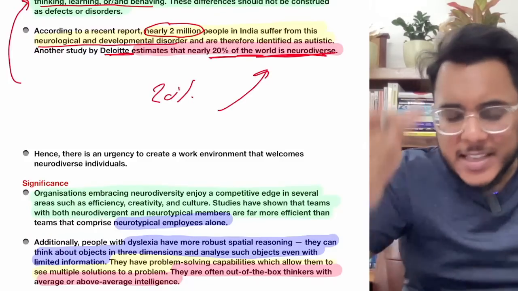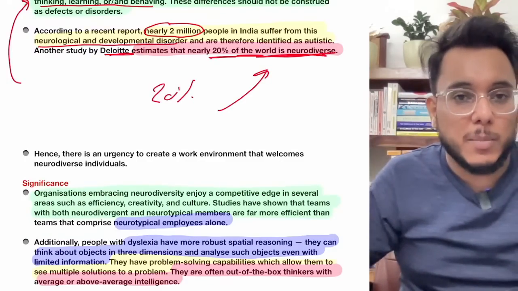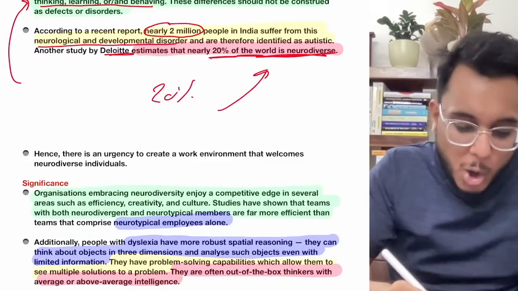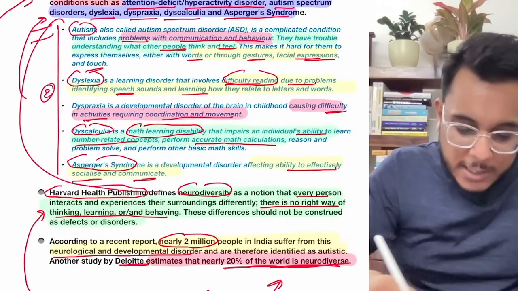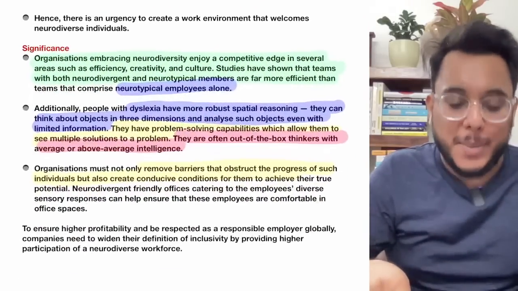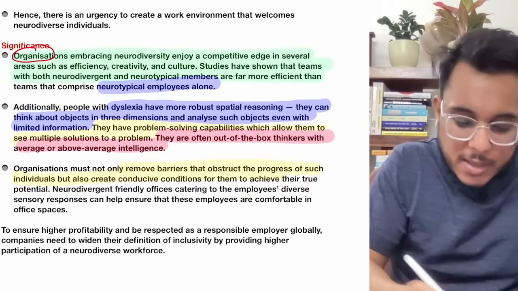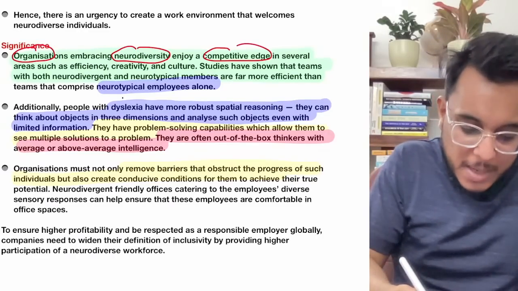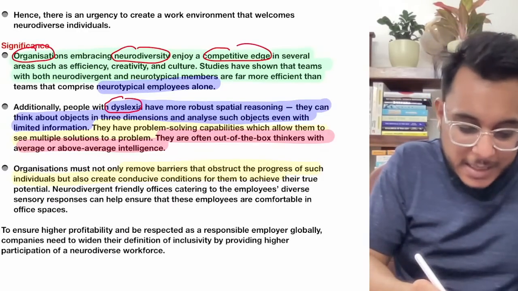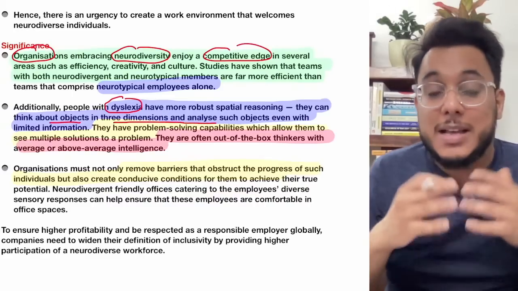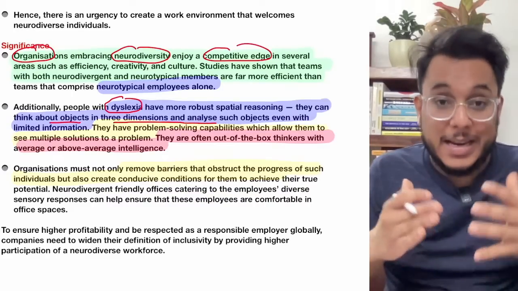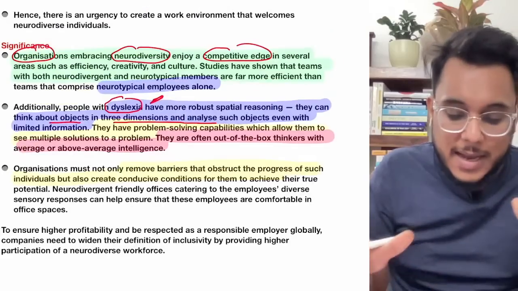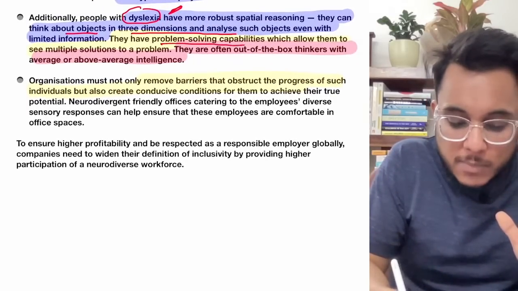So will you be leaving these people aside? Will you not be giving these people opportunities? No, that is not correct. That will become unethical. So we want neurodiverse workplaces where people suffering from all these issues are given the proper place. Now, it is said that organizations which embrace neurodiversity enjoy a competitive edge. Why? For example, people with dyslexia can think about objects in 3 dimensions. So in architecture, in design, in innovation, people with dyslexia can play a very important role because they can think in 3 dimensions. They have better problem-solving capabilities.